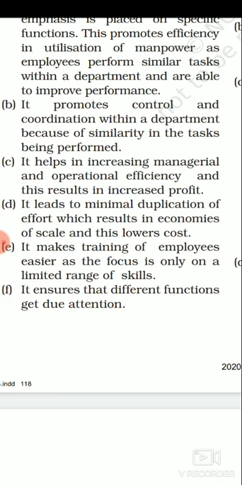Because of this, proper control can be managed, because there will be one head of this department who is going to see only the production work. And then the coordination can also be managed because tasks of a similar nature are going to be performed.